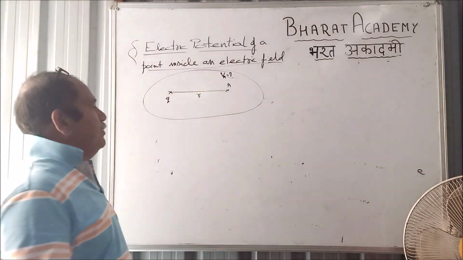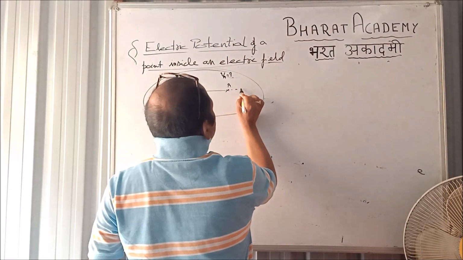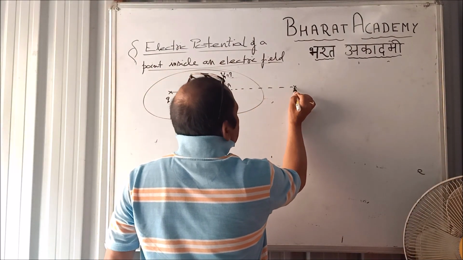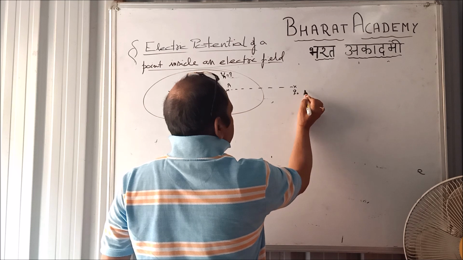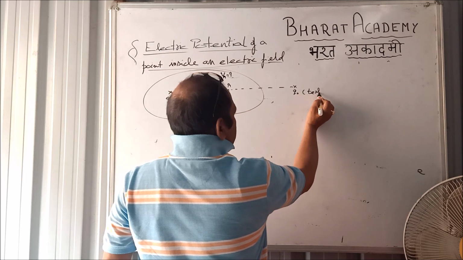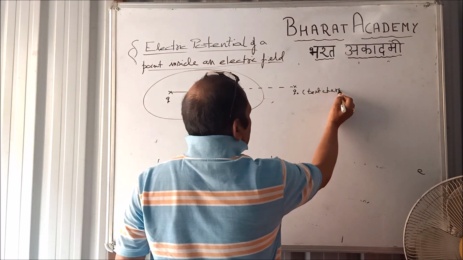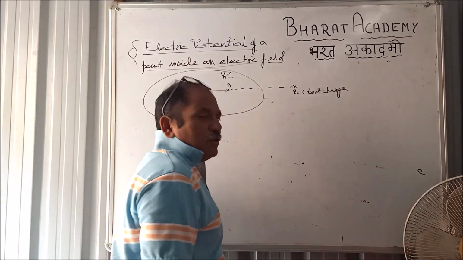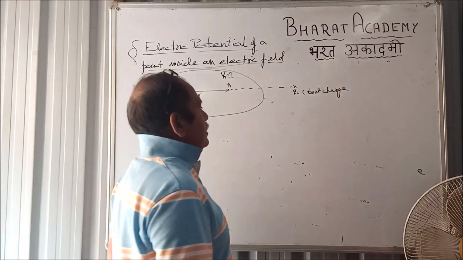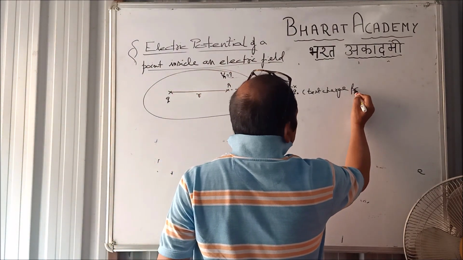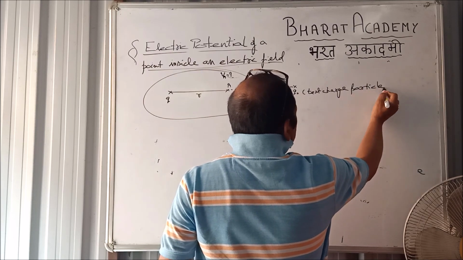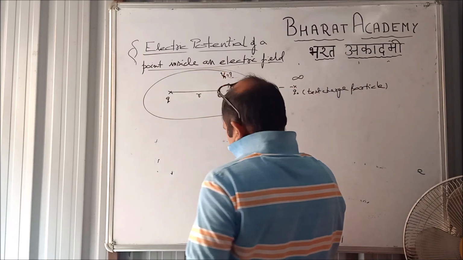Right? For that, what we do, we simply consider a test charge particle Q0. When we say test charge particle, means it is hypothetical, it is not real, we are just considering it at infinity.